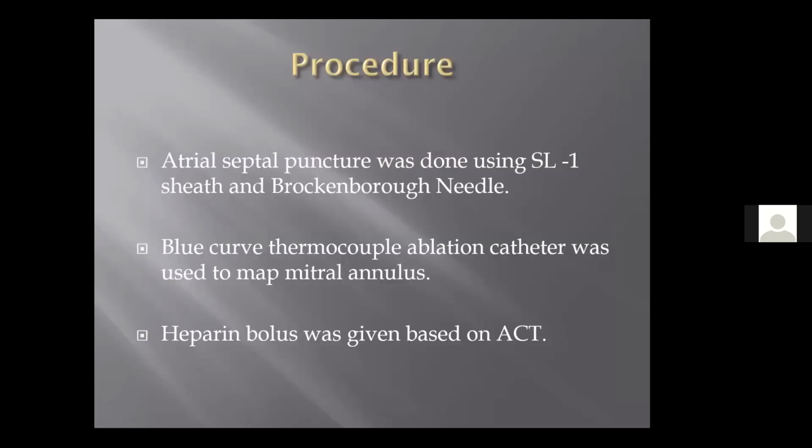My approach normally is that most of the time I try to approach antegradely, that is by the septal puncture. The reason being that if you access initially by a retrograde approach, that is through the aorta, many times you have to anticoagulate the patient, and then going for an antegrade approach or a transseptal puncture, sometimes on heparin, may be a bit risky. So you might have to reverse heparin, you might have to post him on another day. So therefore, the first approach most of the time is an antegrade approach. So we do a septal puncture. In this case, it was an SL1 sheath, a standard Brockenbrough needle, and a blue curve ablation catheter. And always remember, keep an eye on heparin.